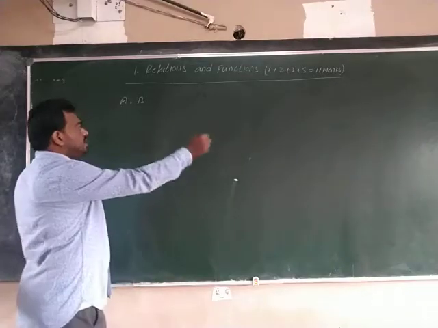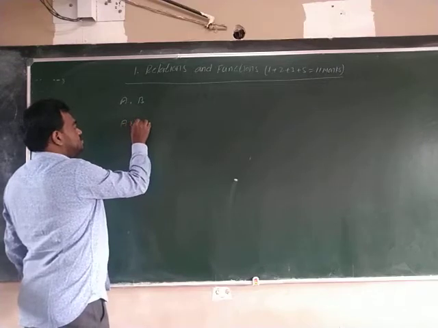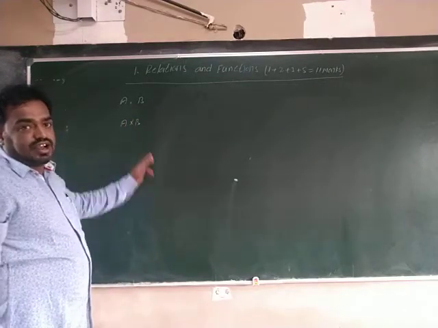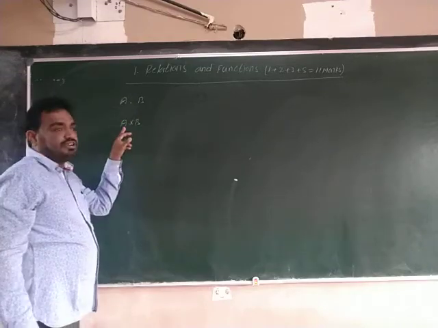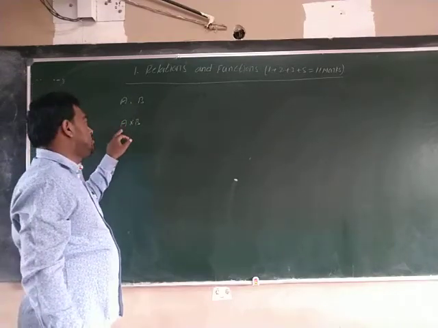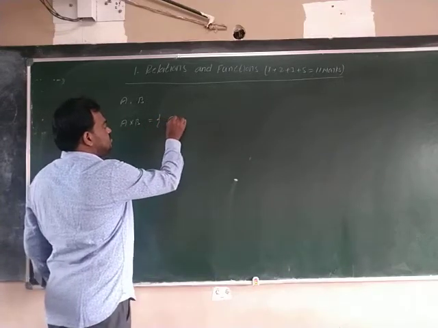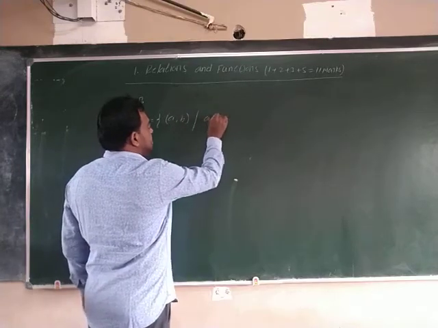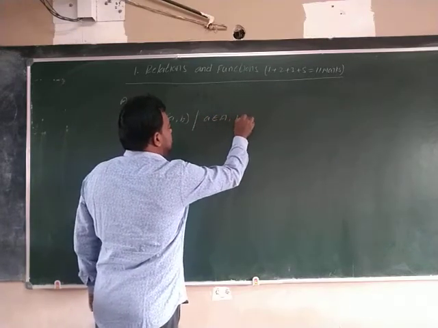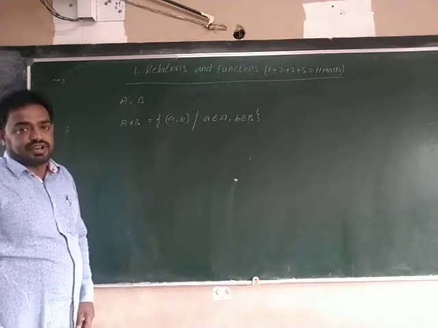The Cartesian product of A, B we denote by A cross B, and it is defined as A cross B is equal to the ordered pairs (a, b) such that a belongs to A, b belongs to B. So this is the definition of Cartesian product.